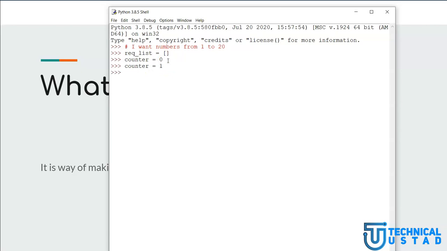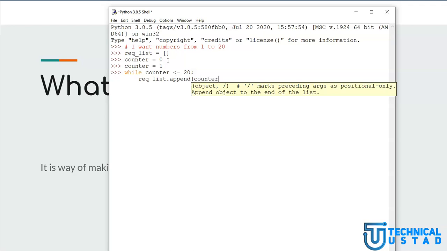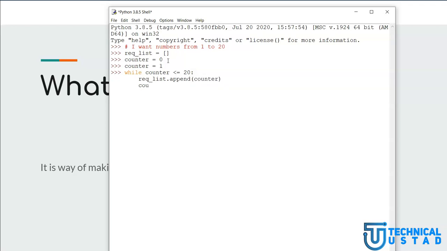So I'll say counter is equal to 1. I'll say while counter is less than or equal to 20, what should I do? First of all, I should append counter to required list, and then also I should add 1 to the counter.